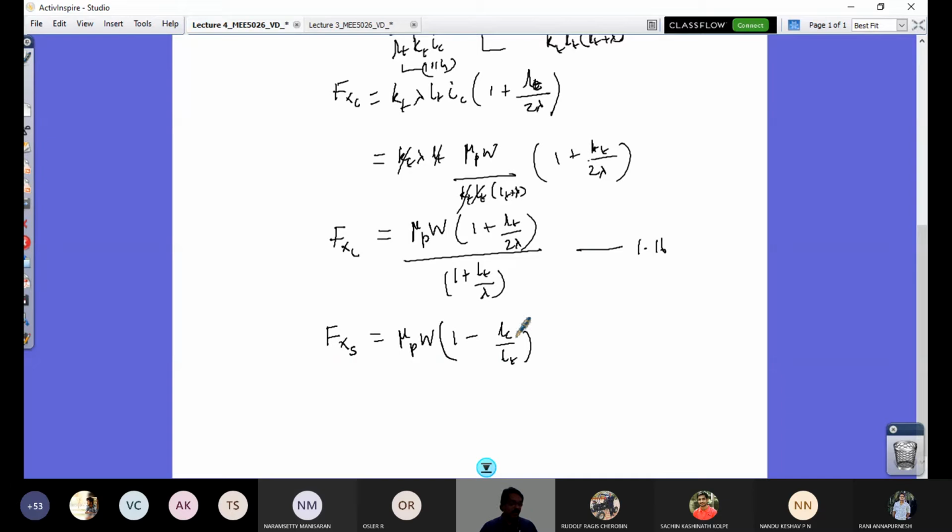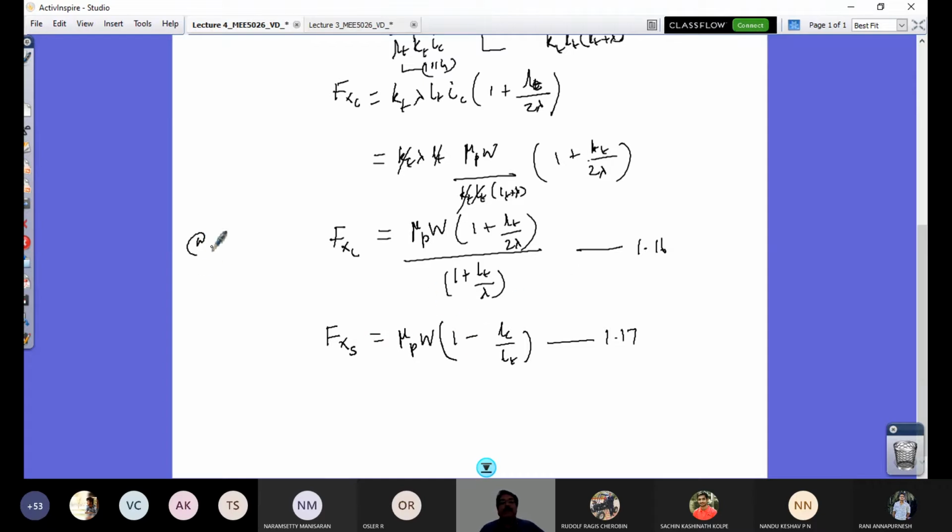Yes, so that is what this equation is. If you do not understand, you can ask, and I can once again explain. So this equation is the expression for the value of tractive force that is available during sliding, right? So partial sliding of the contact patch from the rear of the contact patch. You can easily examine that when I put LC equal to LT, the entire contact length is equal to LC, so this becomes 1, and 1 minus 1 is 0. So there is no sliding, and that corresponds to point A.